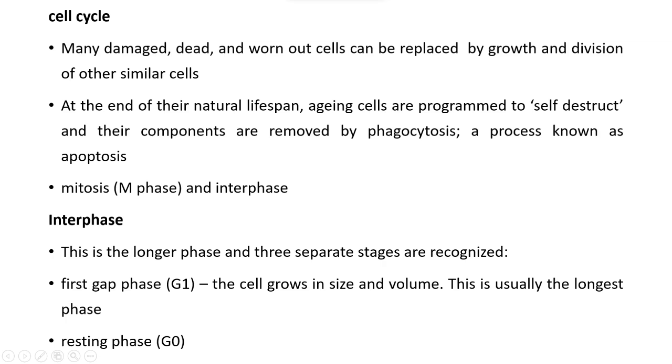Mitosis and interphase. Mitosis is also known as M phase, and coming to interphase, this is the longer phase where it has three separate stages: G1, S phase, and G2 phase. In the first gap phase, the cell grows in size and volume. This is usually the longest phase. Here the cell prepares itself for cell division.